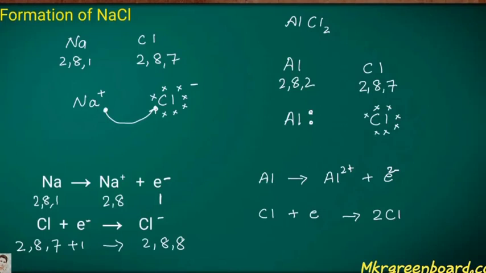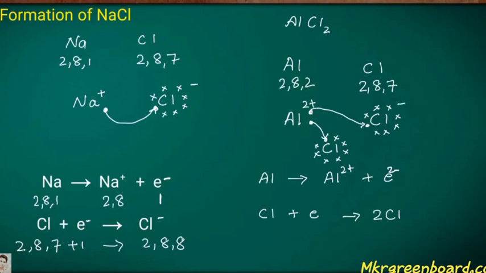But here you can see there are 2 chlorines, so we also have to draw the other chlorine. Here from the aluminium, 1 electron is given to 1 chlorine, and the other chlorine also gains 1 electron from the aluminium. So this outer orbit electron is given to the other chlorine.